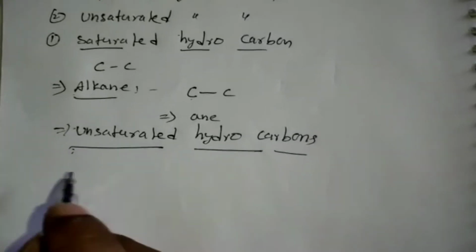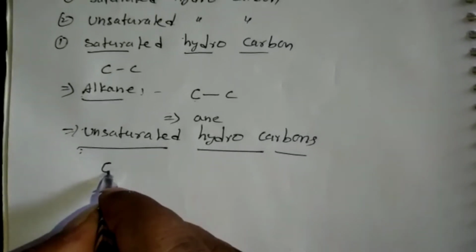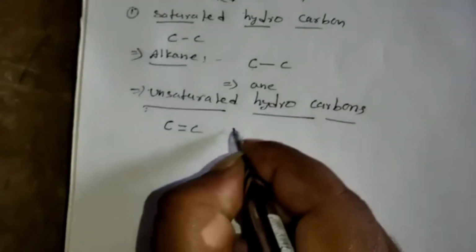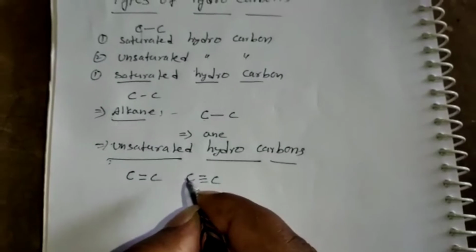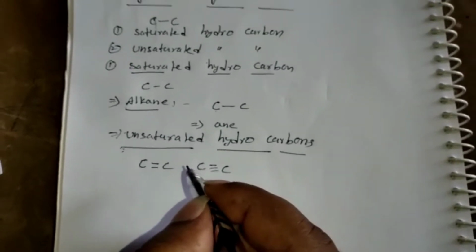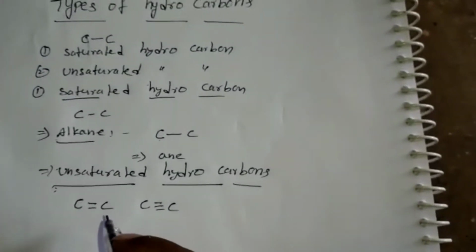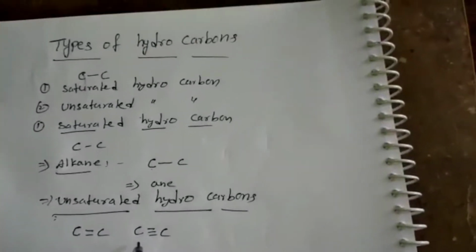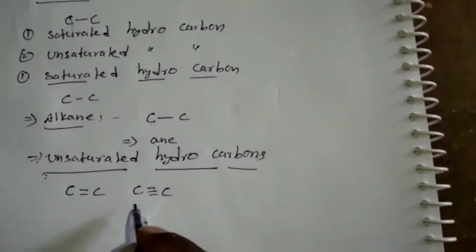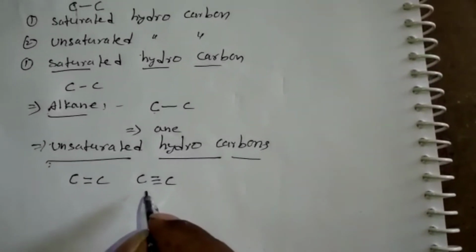Between carbon and carbon, either a double bond or a triple bond may be present. This type of hydrocarbon is called unsaturated hydrocarbon.